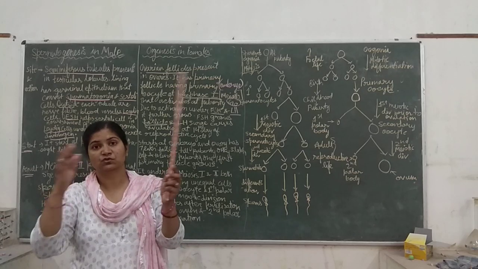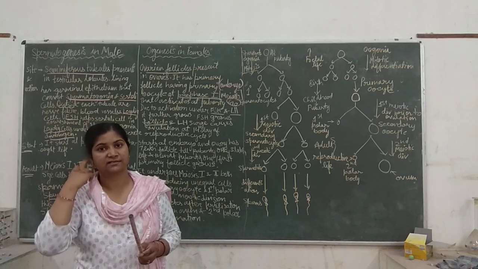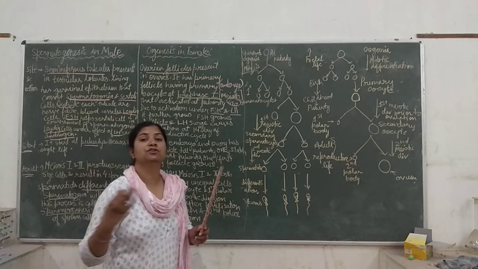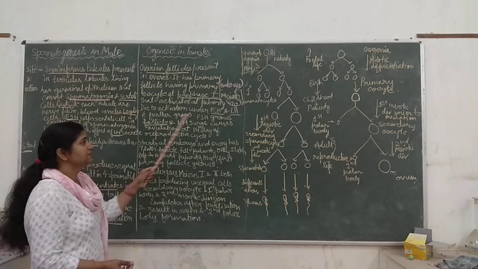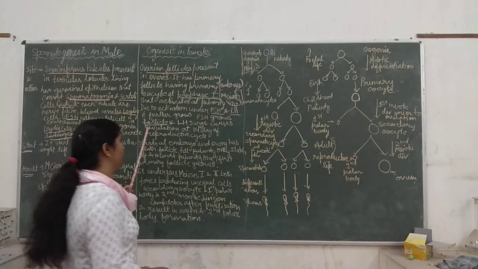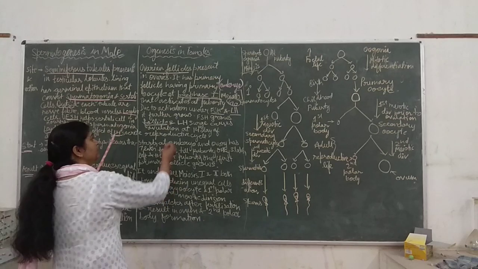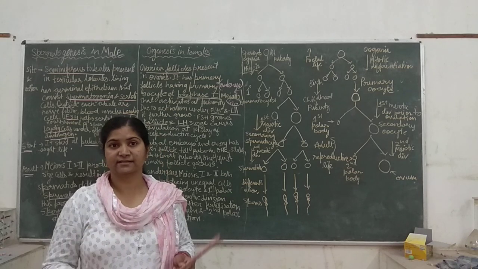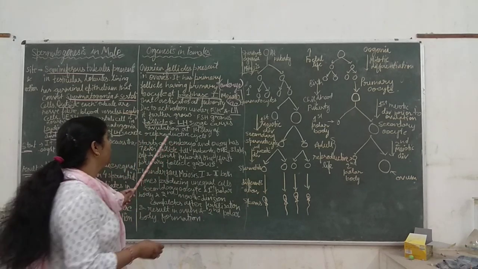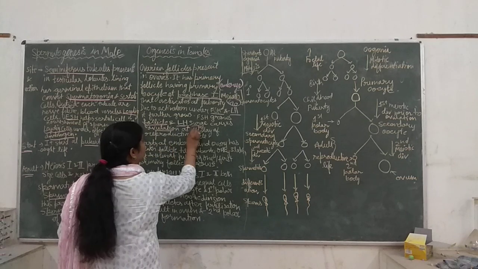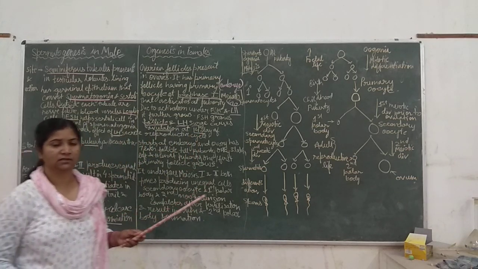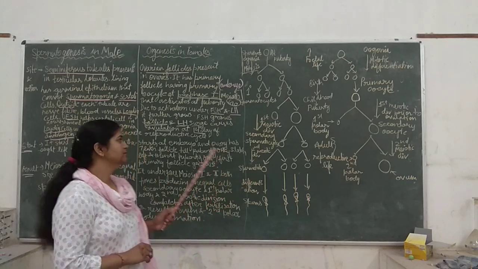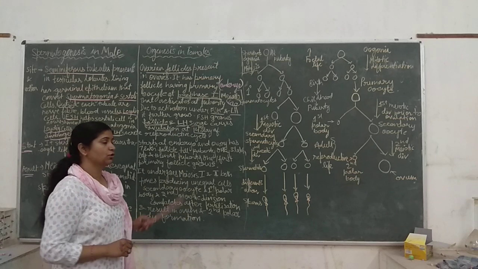From squamous it becomes cuboidal, a layer of cells, granulosa cells. Then it also makes a capsule around it. So the maturation of the follicle is the next topic, but it is under the effect of follicle stimulating hormone. So it is making the follicle grow, and LH surge means release of LH, luteinizing hormone, in large amount. What does it cause? It causes ovulation on the 14th day of the reproductive cycle. It will result in the release of the ovum from the mature follicle. So this is under the effect of LH hormone.